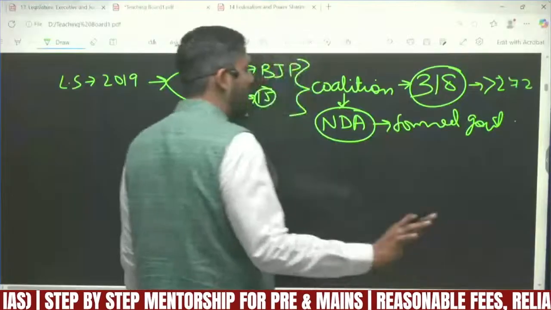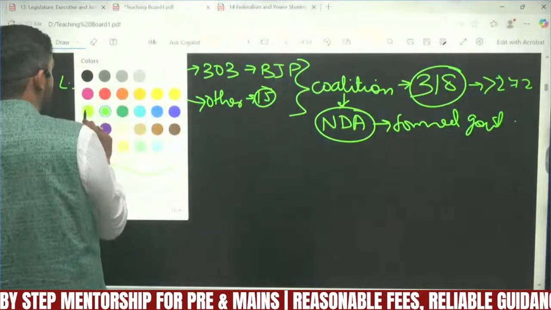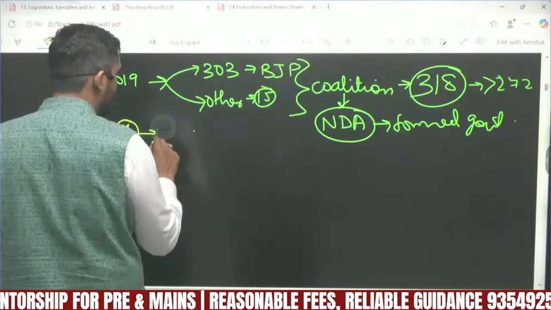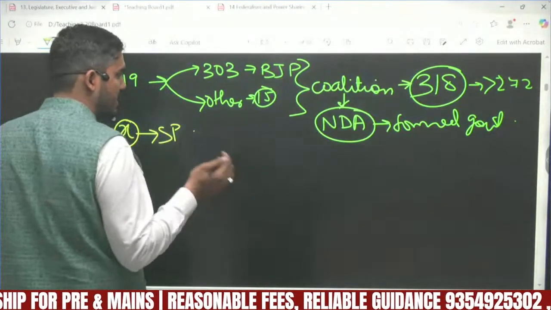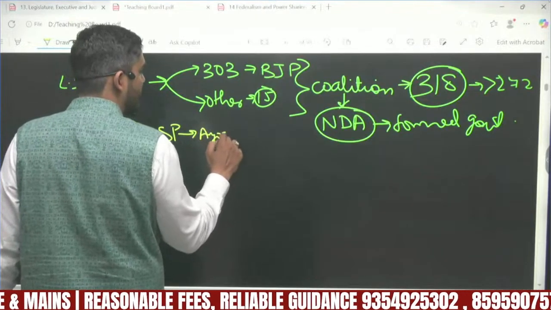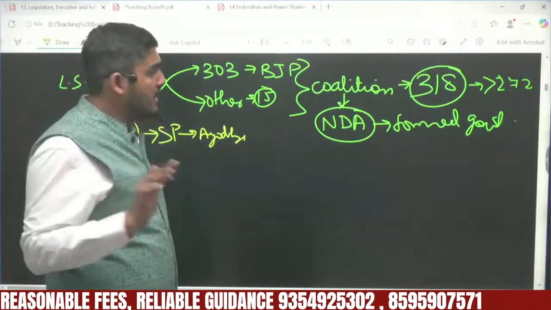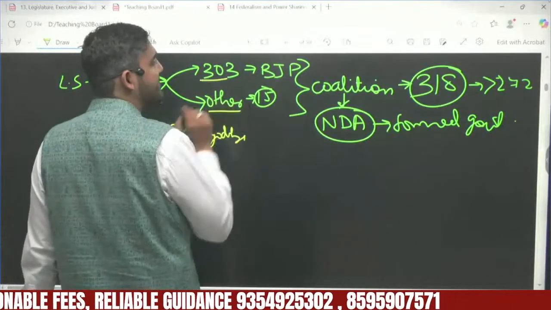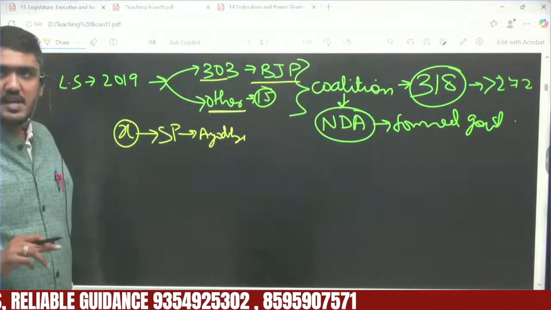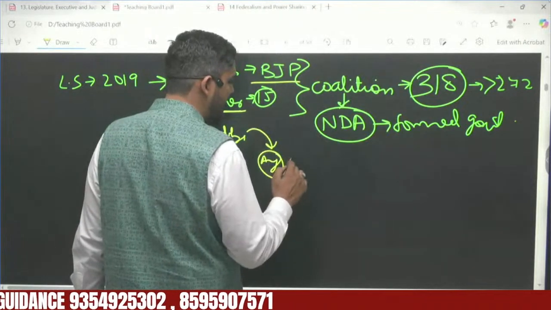Okay, now just giving you a scenario. Let's say there is a member X who is from maybe Samajwadi Party, SP, who is elected from, let's say, Ayodhya district or maybe Faizabad district. Let's say he is elected from Ayodhya, but he is not from either BJP nor from this NDA coalition. Still, he will secure the seat of Ayodhya in Lok Sabha.